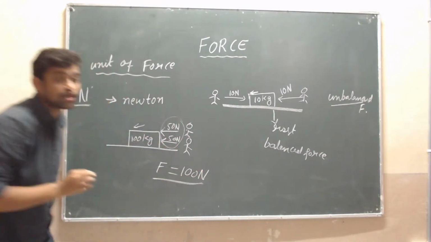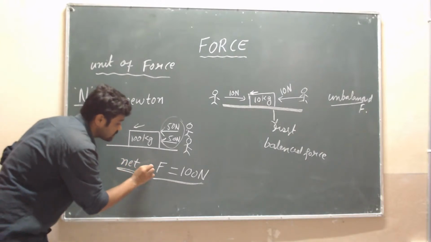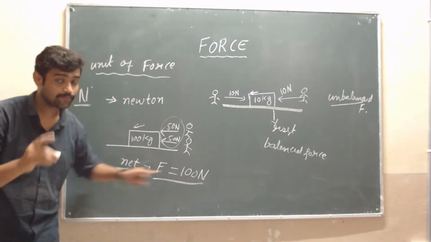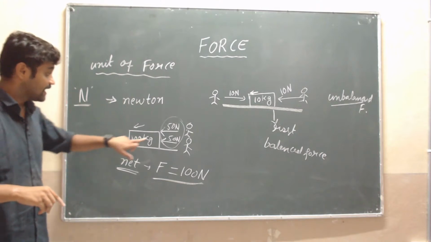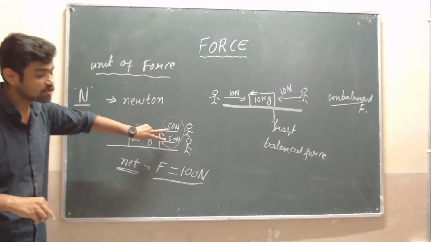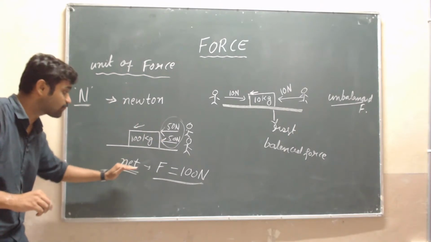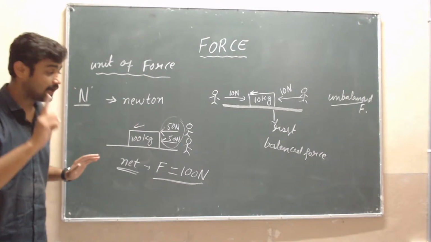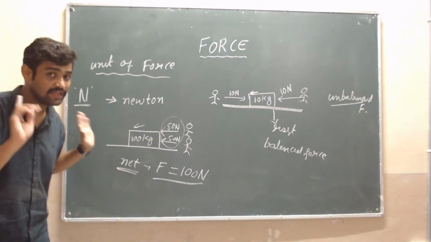Here the net force applying on this object is 100 Newton. Are you getting it? If both the persons are applying 50 Newton and 50 Newton force, then the net force is 100 Newton. At that time the object will be moving.